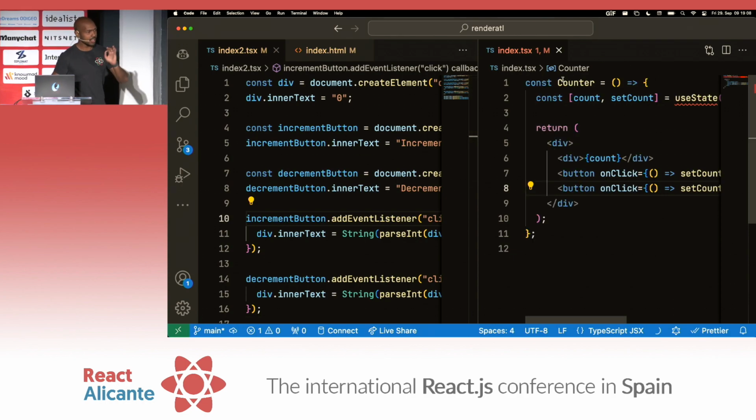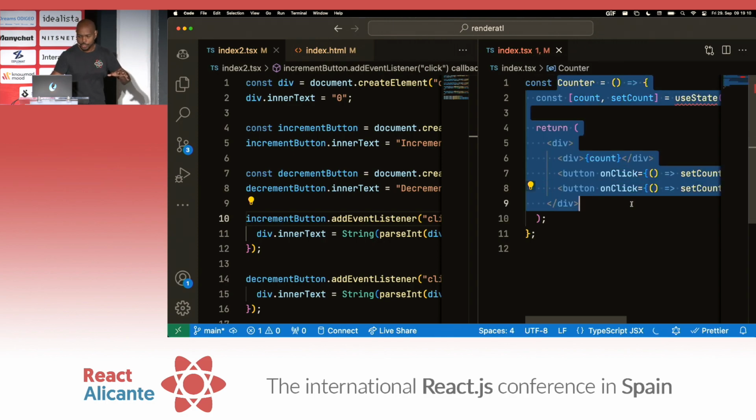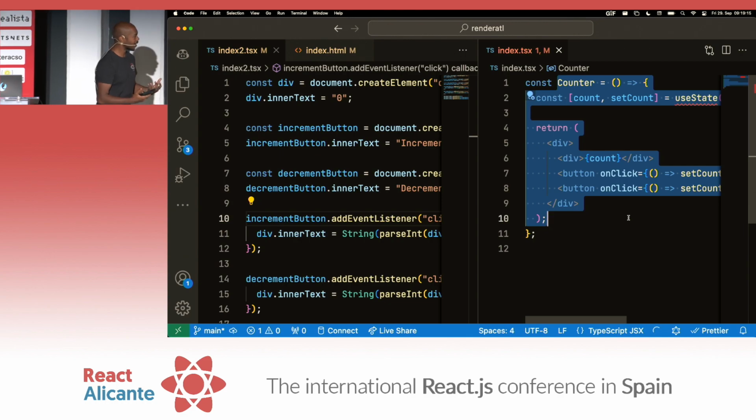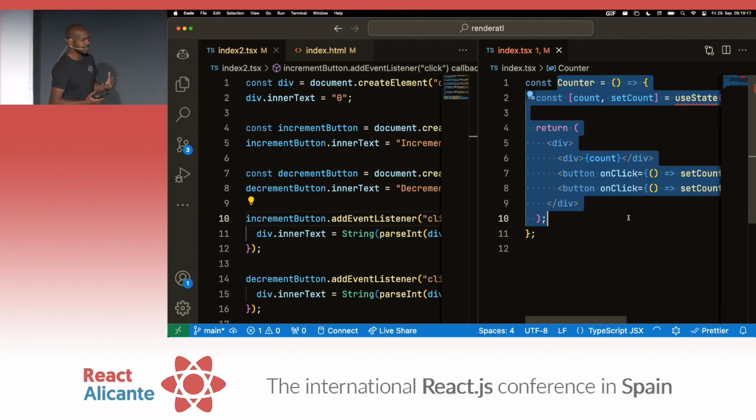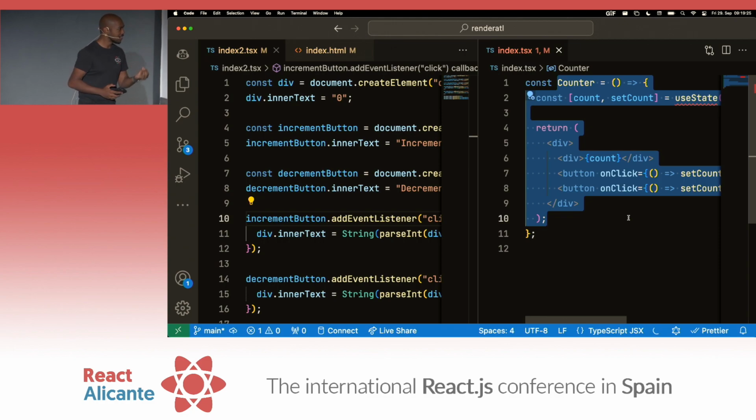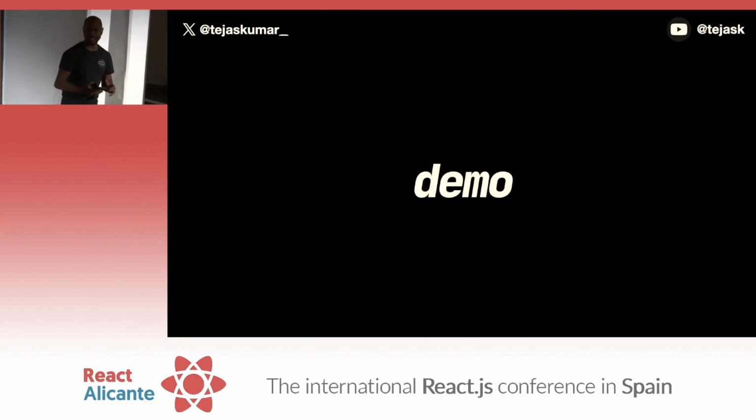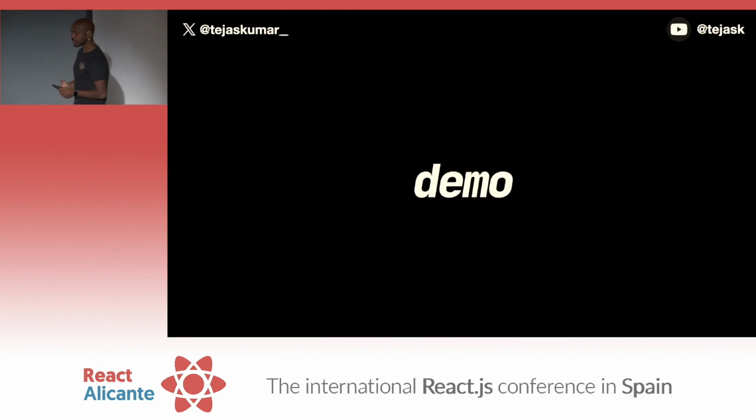Look, I think this may be lost on some people. This is a function. This is a function that we can export, that we can test, that we can mock. It's not really doing anything inherently side effectful. Use state is, internally, maybe some effects are there. It doesn't matter. In your mental model, you're able to reason about components way, way better, right? And so this is the value proposition of React. And we need to establish that as the basis of our discussion, okay?